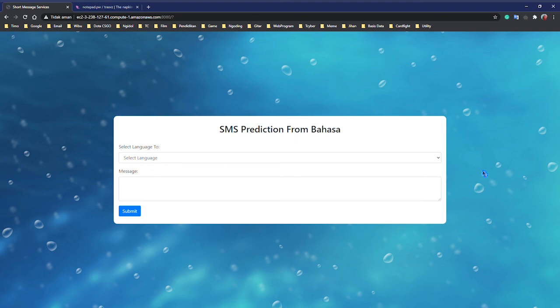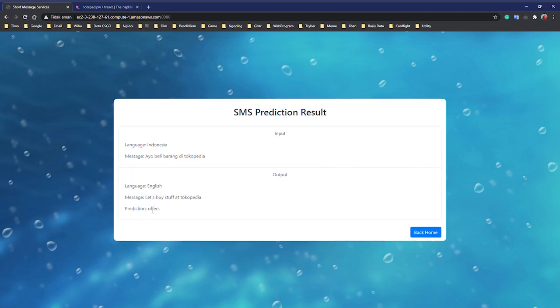And the last one is for the offer class. We select the language English again and type the message. "Ayo beli barang di Tokopedia" means let's buy stuff at Tokopedia. Yeah, it has the offers class. Different from the scam, offers tend to invite their customers or related people to buy their products.